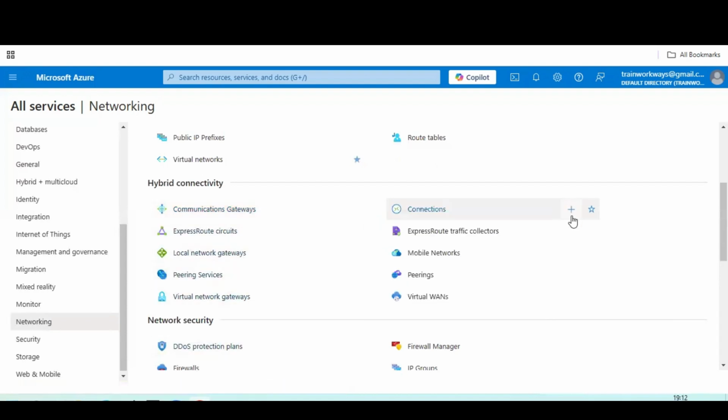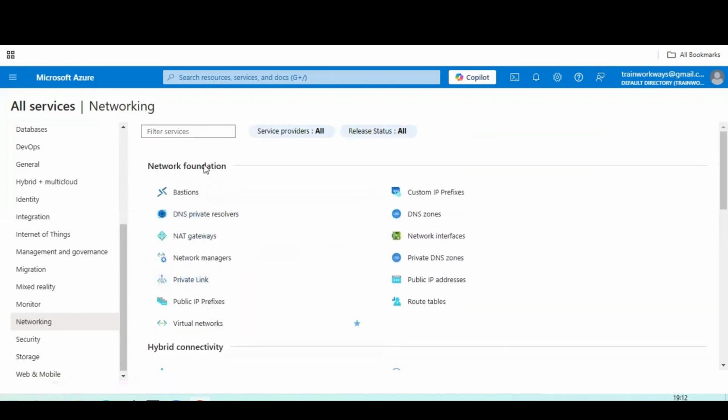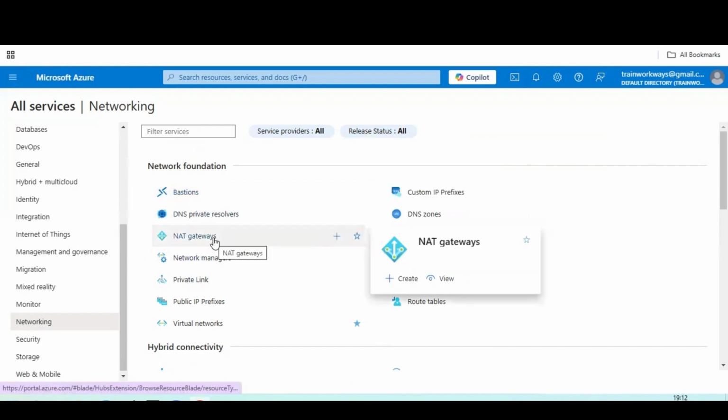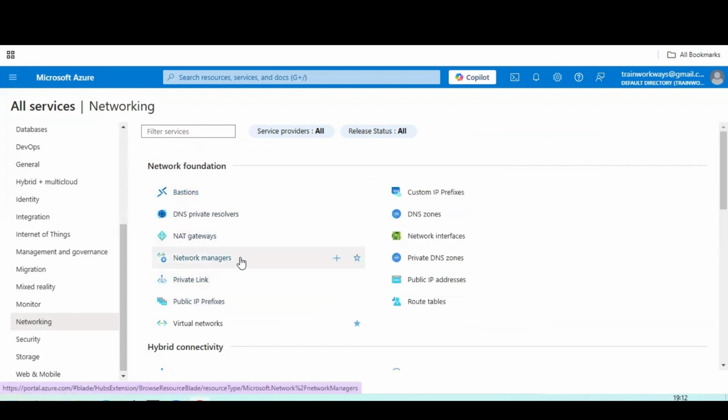If you can see under the network foundation, there are different sub-services. You can see NAT gateways, public IP addresses, private link, network managers, private DNS. All these are part of a network foundation to create a foundation for the network. To create a foundation initially for the network, we need a network buildup. So that buildup gives a virtual network. So we are going to create a virtual network. For that virtual network, we have to create and associate subnets.